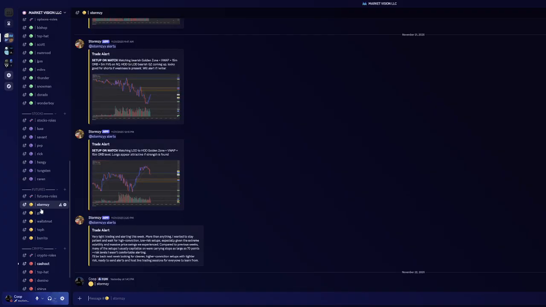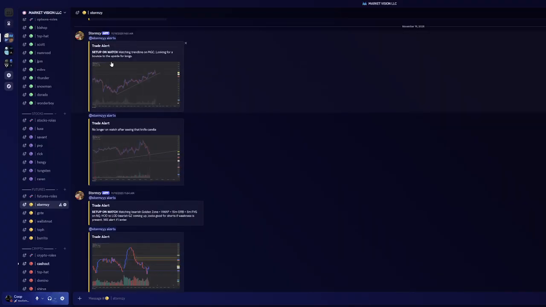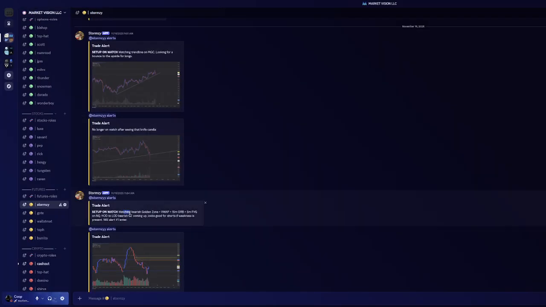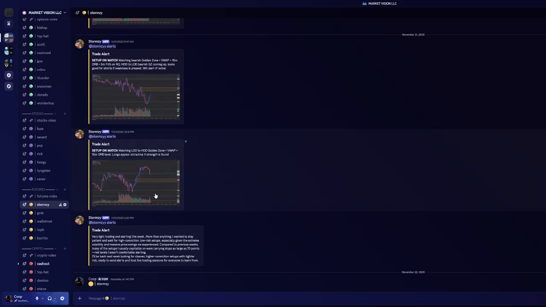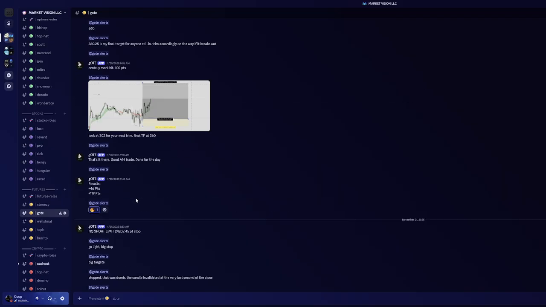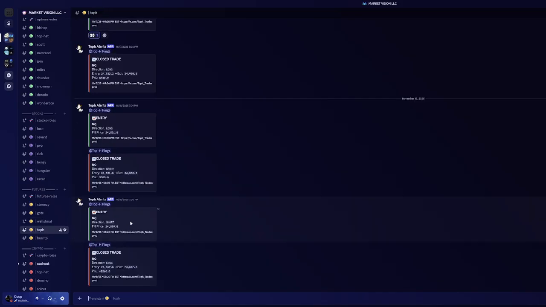Futures, this is where we've really expanded in the last few weeks. We have some of the best analysts. I know I've said this about a million times, but we seriously do have some of the best analysts in the business completely for free. As you can see, we just have these relevant setups, setup on watch, watching bearish golden zone, that sort of thing, posting setups. Goat, he is one of the best futures analysts that I've seen, as you can see here, 46 points, 120 points. Matt does the same thing. He also trades live on TikTok, it says. But yeah, hitting TP2, hitting TP3, just an absolute stud.